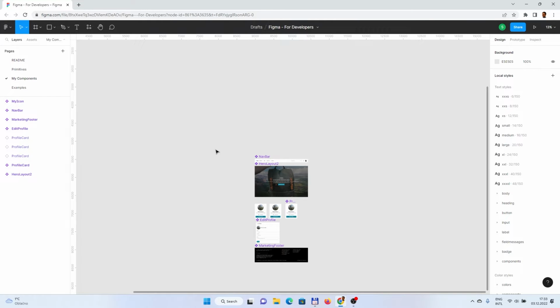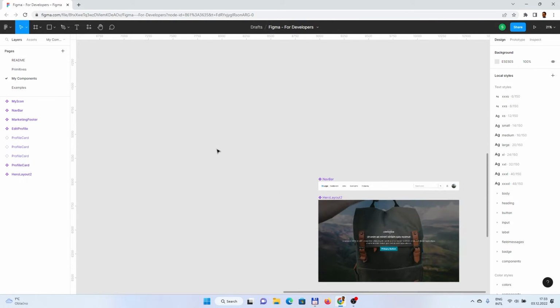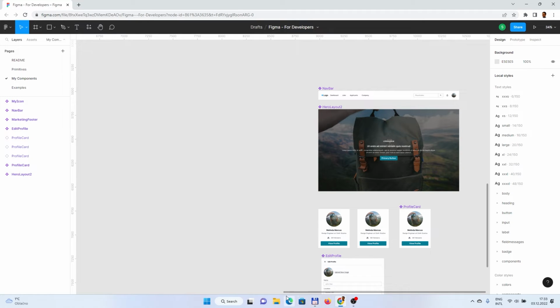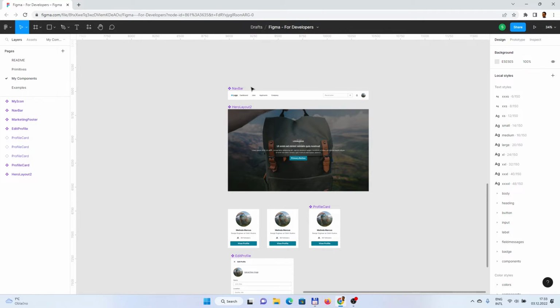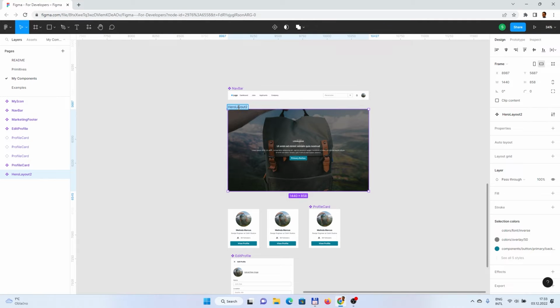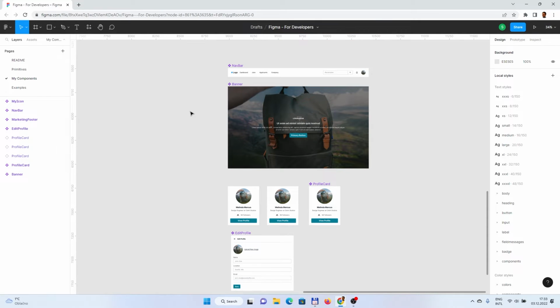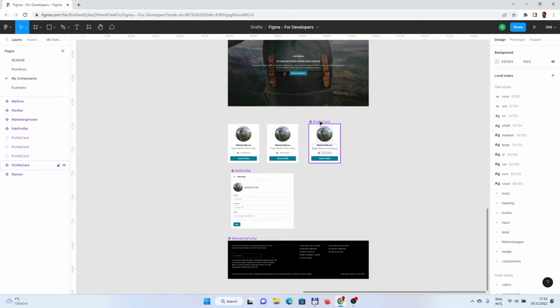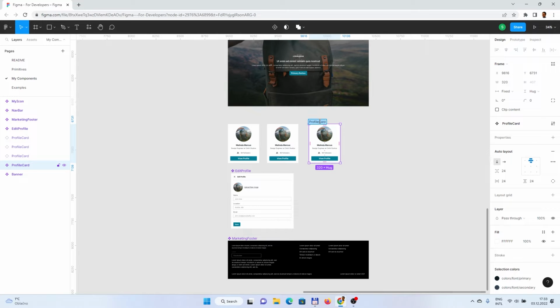What we will also do is we will rename it. So navbar is fine, the naming for the component, and the difference between a frame and a component is this special icon here. So header layout, let's call it a banner. Profile card, let's change it to food cart.